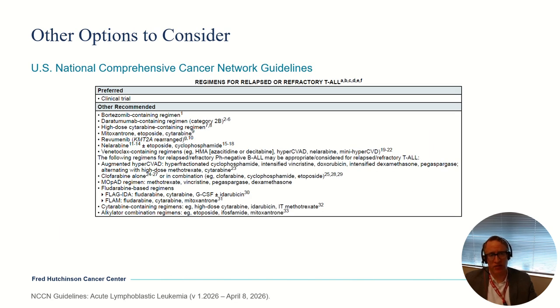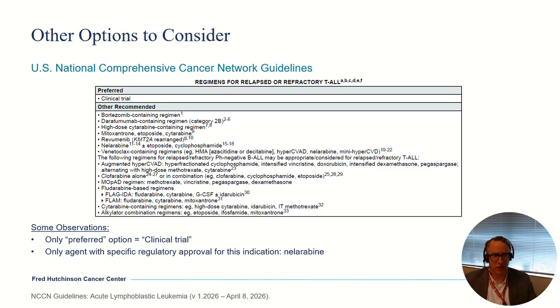When you look, however, at the NCCN guidelines for options for relapsed refractory T-cell ALL, unfortunately, it does not provide very practical guidance. When you see this number of options that are recommended, that usually indicates that we don't really know what's best. Some observations: the only preferred option is a clinical trial, which again speaks to the lack of knowledge we have about this entity. The only agent that has specific regulatory approval for this indication is nelarabine, so that's right here.